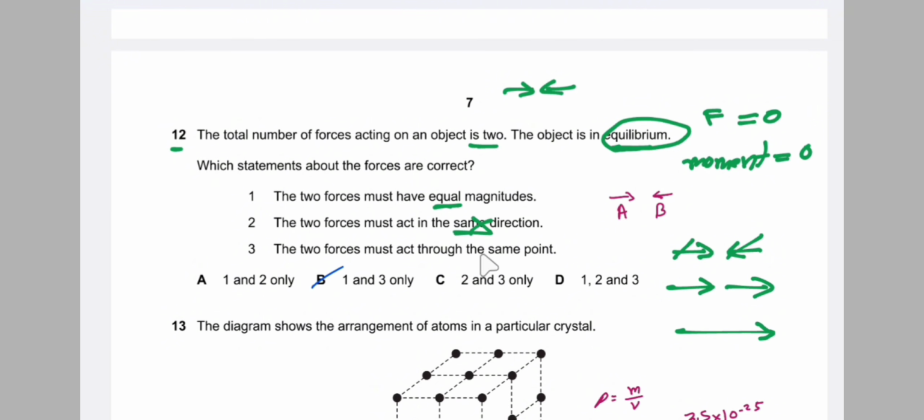Then the two forces must act through the same point. So first of all, we know that option 1 is correct and 2 is wrong, while 3 is also correct, that is given. So that is option B. So the answer would be B. The two forces must act through the same point. So the answer is B.